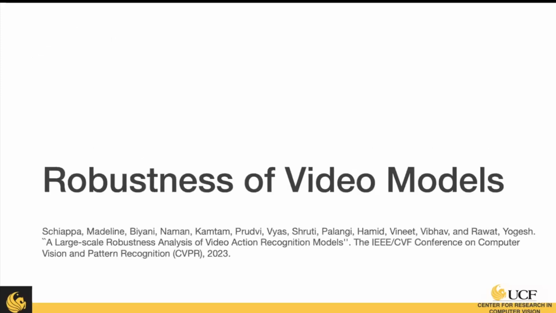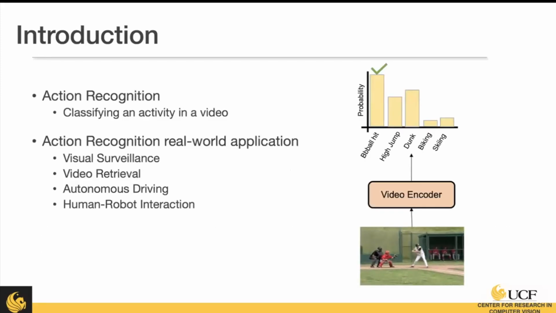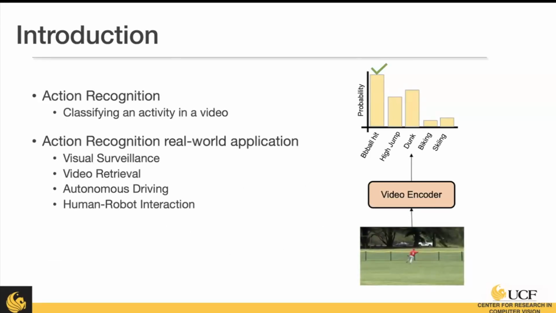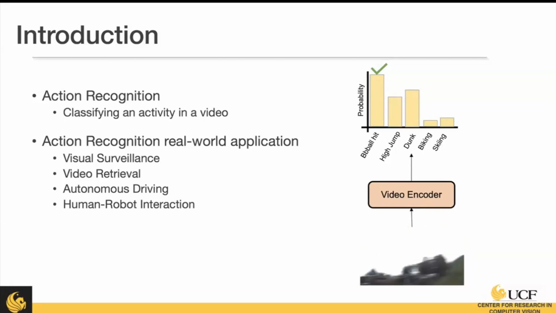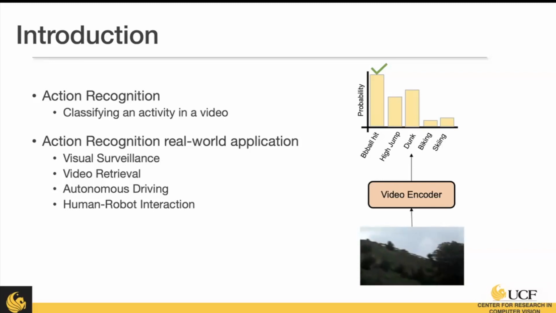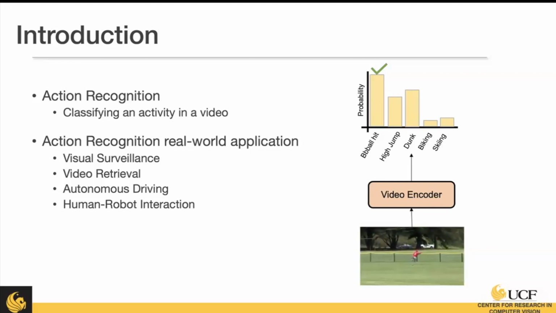So now we're going to move into the robustness of video models. So here we're focusing on action recognition models, and this is where we're passing a video to a video encoder and predicting the activity in the video. So action recognition is important because there are lots of real world examples of how this is used, such as visual surveillance, video retrieval, and so much more.